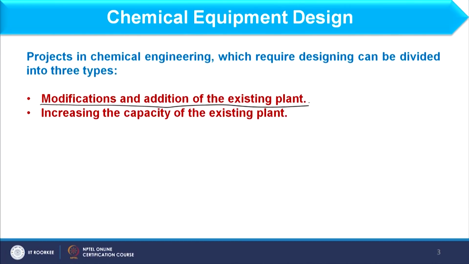The second category I am having is increasing the capacity of the existing plant. Now, what happens when I need to increase the production capacity of the plant? If I want to enhance the production capacity of the plant, I also have to increase the raw material requirement in a given ratio.